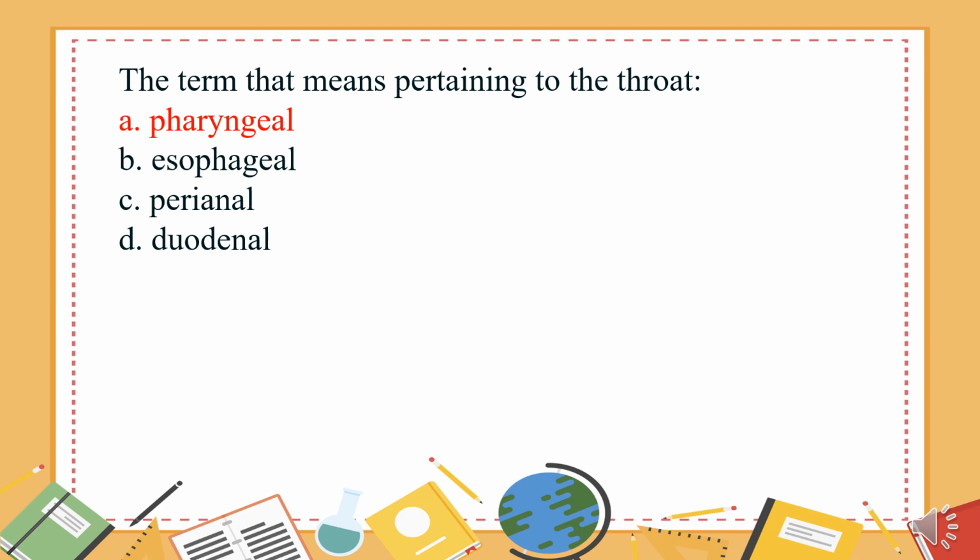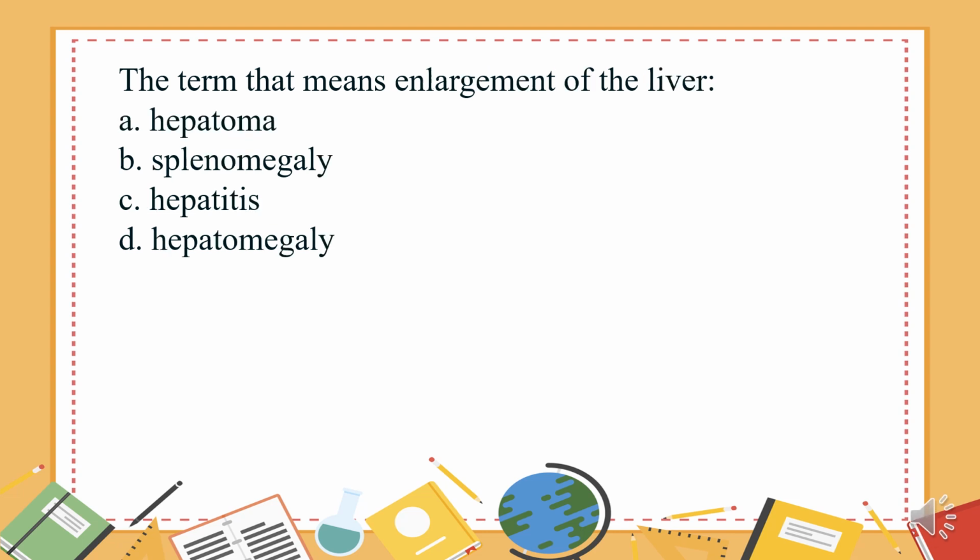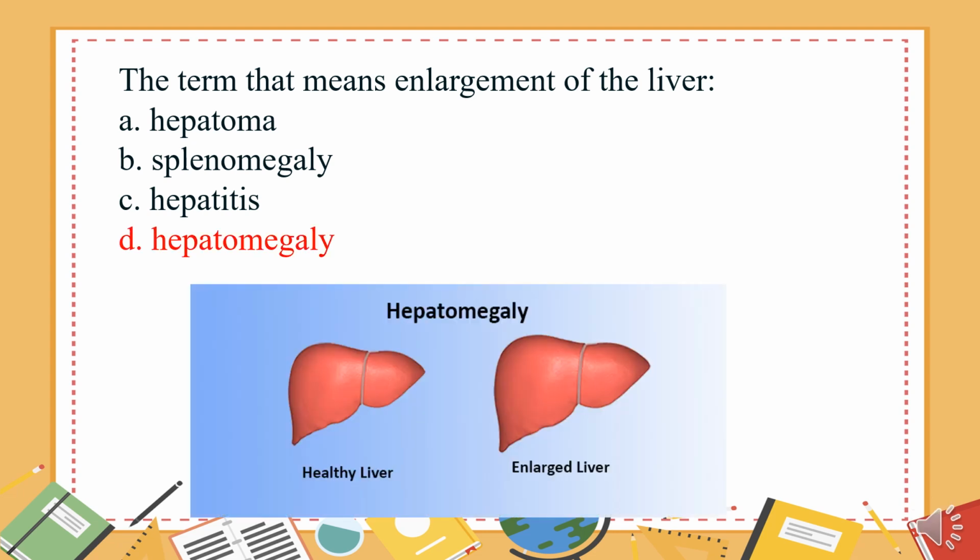Pharyngeal. The term that means enlargement of the liver. A. Hepatoma. B. Splenomegaly. C. Hepatitis. D. Hepatomegaly. The answer is D.